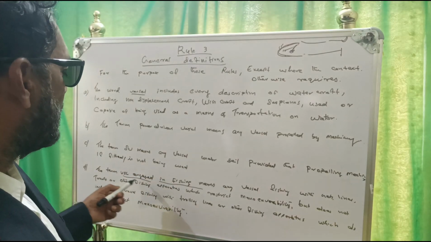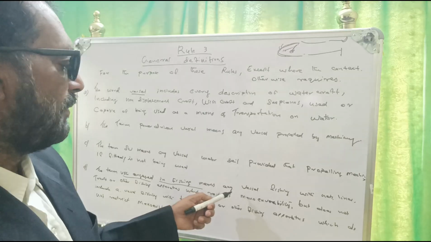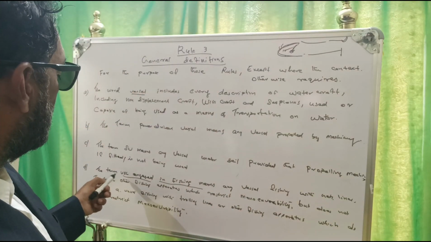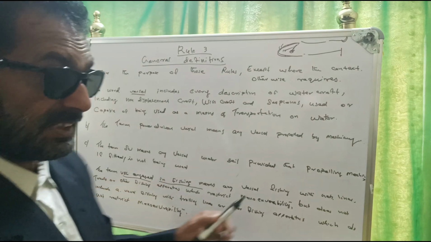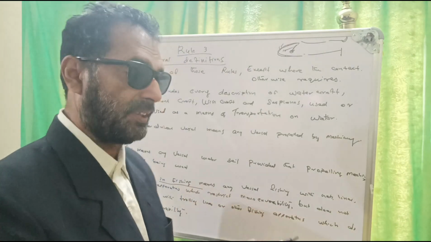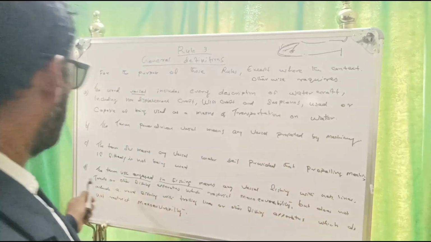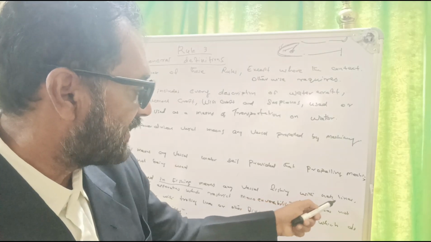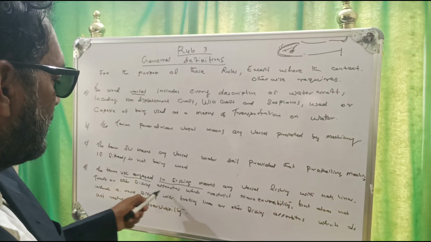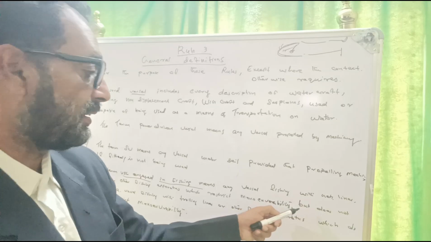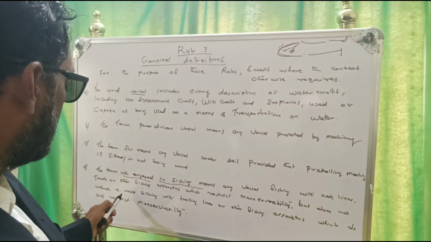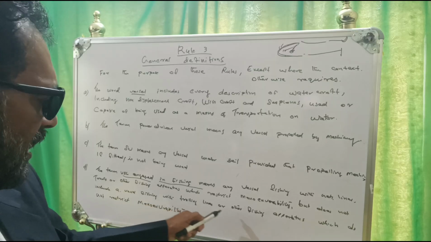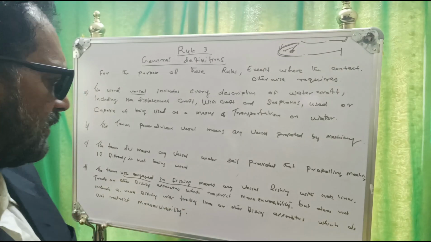D. The term vessel engaged in fishing. The next general definition is the term vessel engaged in fishing, not fishing vessel. Engaged in fishing means catching fish. The term vessel engaged in fishing means any vessel fishing with nets, lines, trawls or other fishing apparatus which restrict maneuverability, but it does not include a vessel fishing with trolling lines or other fishing apparatus which do not restrict maneuverability.